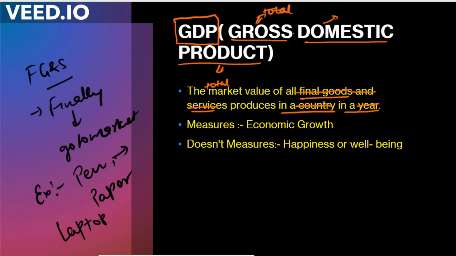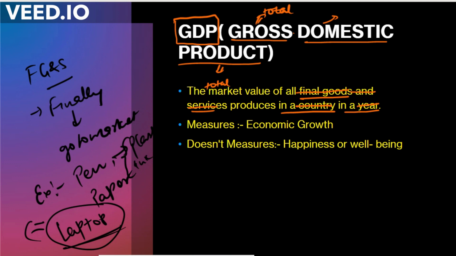For a pen, there is a use of plastic, there is a use of ink, but we don't care about that because they are intermediate goods. Anything that is used for the production of another thing is known as an intermediate good. We cannot take them in GDP or in final goods. In the same way, for a laptop, a lot of things are required. They are assembled, but we calculate only the laptop. We do not calculate the intermediate goods.